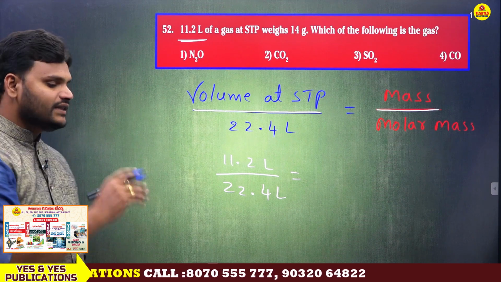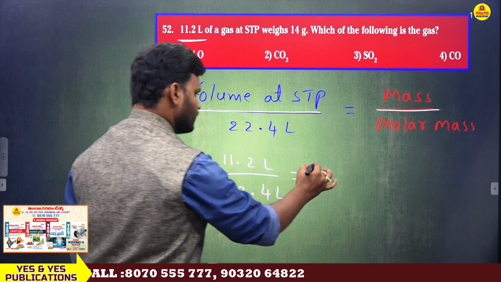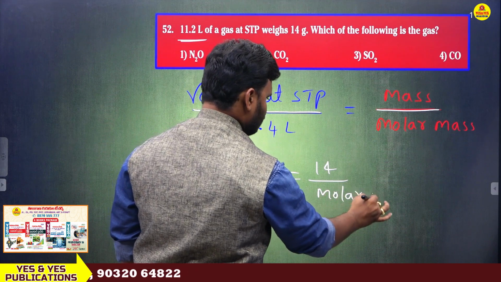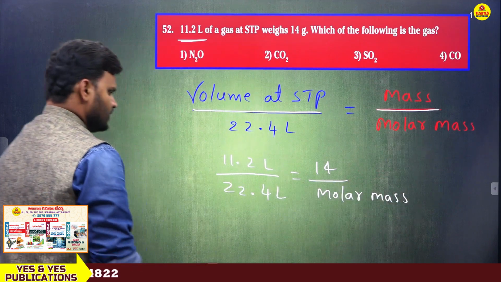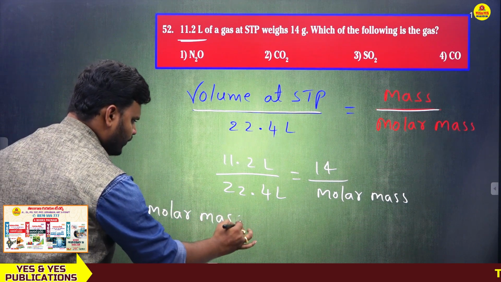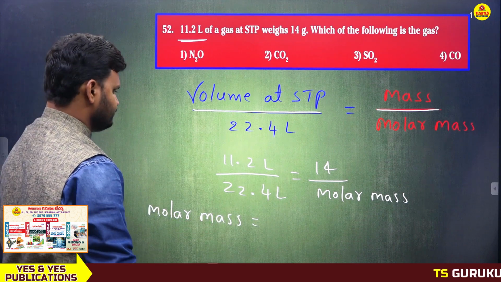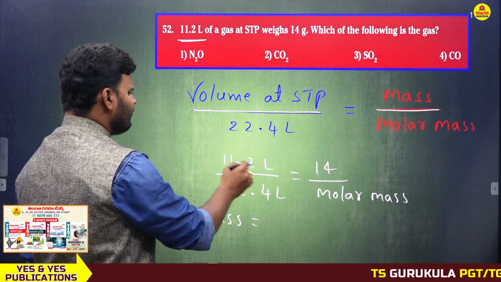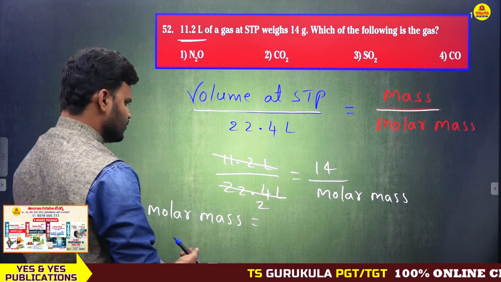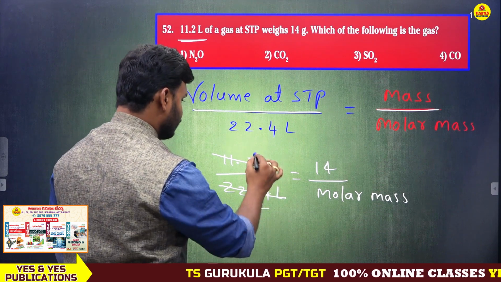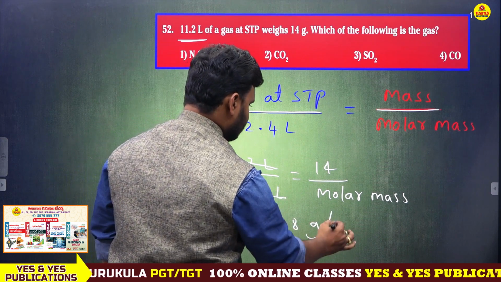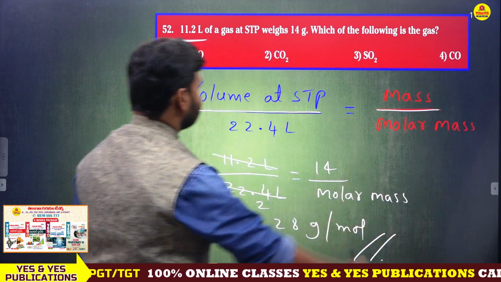So which of the following is the exact gas? We don't know the molar mass. So you just do a cross multiplication, then you will get the correct answer. So molar mass equal to, actually here 11.2 is going to cancel 2 times, then 1 by 2. You will get 1 here, 2 here. So 14 into 2, 28. 28 gram per mole.